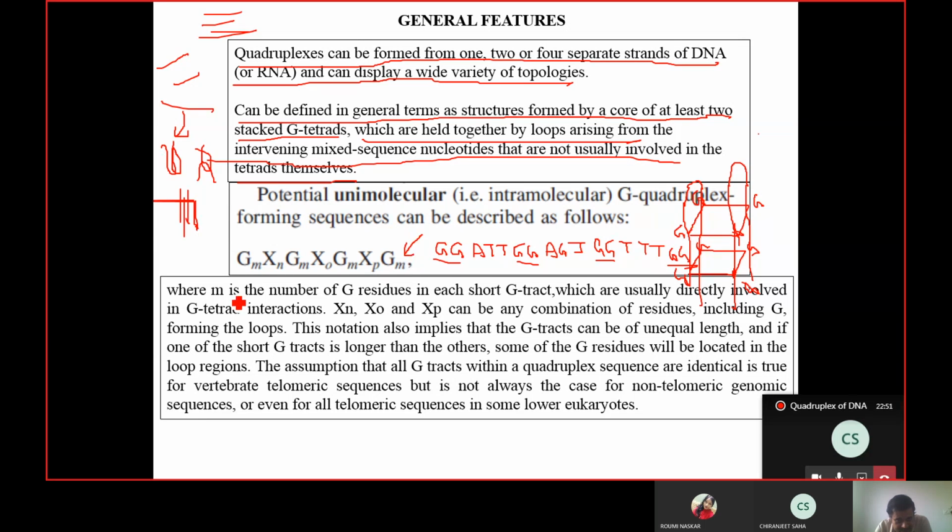That is, where M is the number of G residues in each short G tract, which are usually directly involved in the G tetrad interaction. Now, this X_N, X_O, and X_P can be any combination of residues, including G. So these intervening sequences can be anything, and it can be G also, and they generally form the loop structure that attaches these G tetrads. I just now told you about the loops. So these loops come from these intervening sequences.